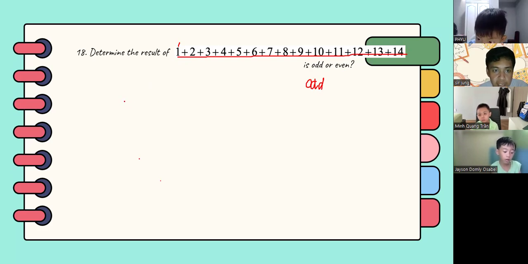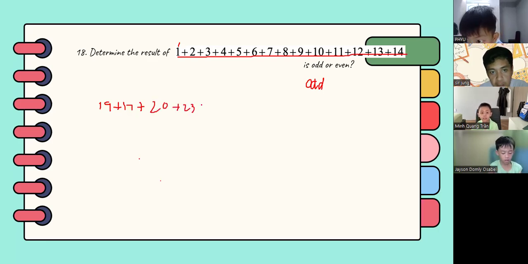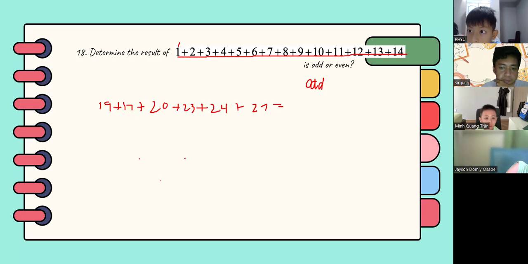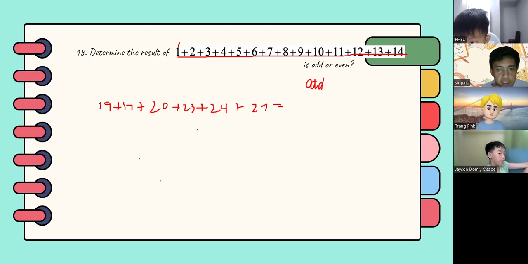So another example, let's do this kind of question. 19 plus 17 plus 20 plus 23 plus 24 plus 27. So what should be the answer here? Is it odd or even? So again, you just count how many odd numbers. What's the answer? Is it odd or even? Even. Yes, that's correct.